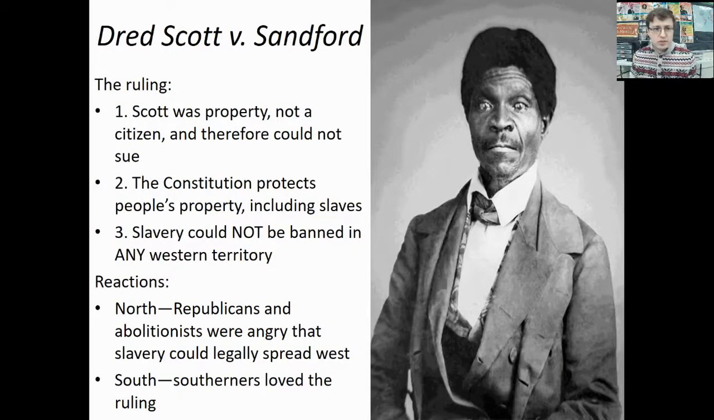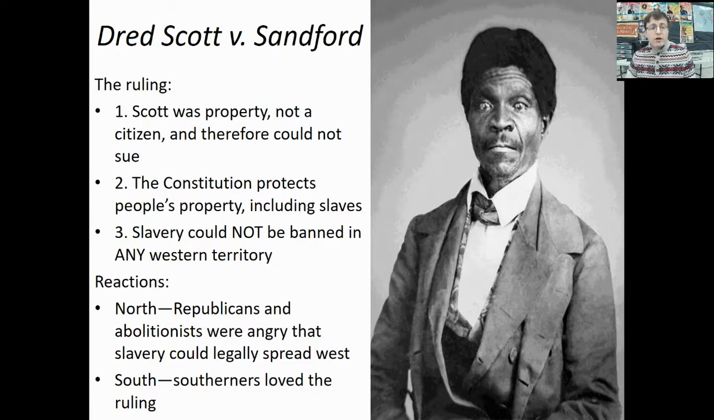There are 3 parts to the decision. Each one gets progressively worse as we go down. The first claimed that Scott was property and not a citizen, and therefore he had no legal right to sue. The second was that the Constitution must protect people's property, including that of slavery. And the third, and the most troubling for Northerners, is that slavery cannot be banned in any Western territory because the federal government must provide that safety of property. And because there's no state right and it's controlled by the federal government, they must be allowed in there.